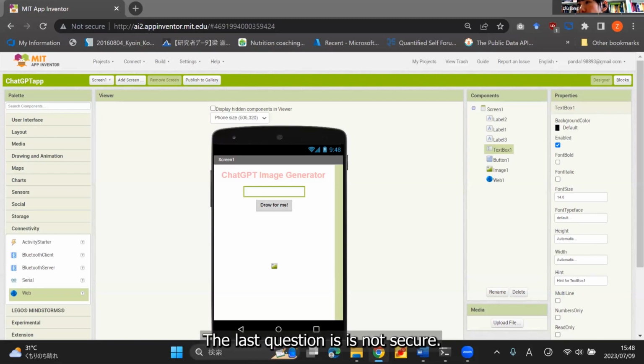The next question is whether it is secure to access Gmail. Yes, no problem. Actually, we made an app that read data from a CSV file from Google Drive, and it worked. Yeah, no problem at all.